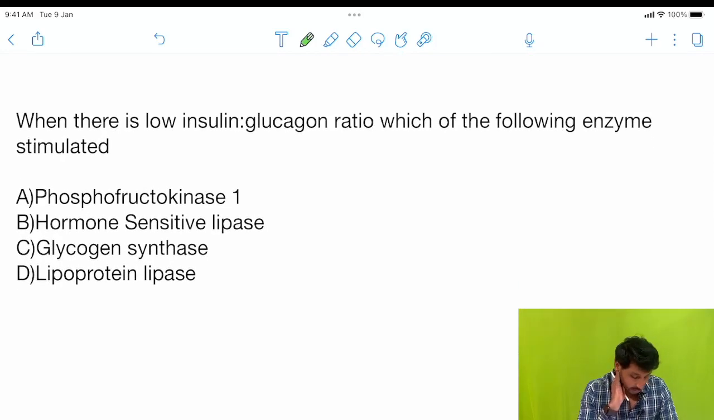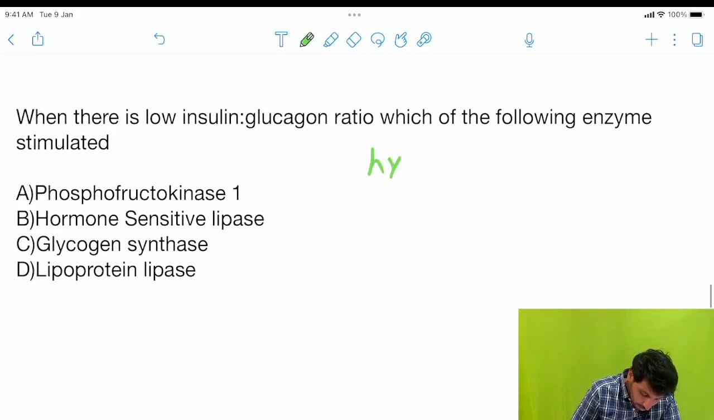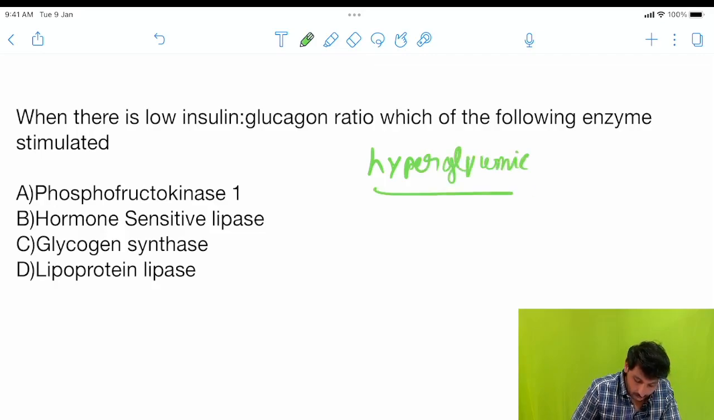The next question: when there is a low insulin glucagon ratio, which of the following enzymes is stimulated? Remember, low insulin means high glucagon levels. We are all aware that glucagon is a hyperglycemic hormone. When your glucose levels are low, glucagon will be released from the pancreas to increase your blood glucose levels back to normal, right?